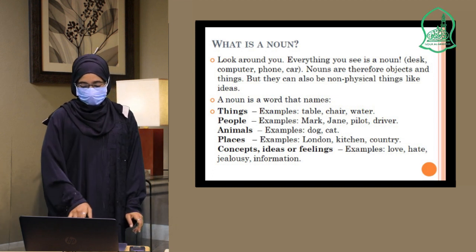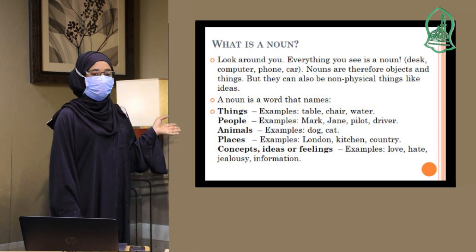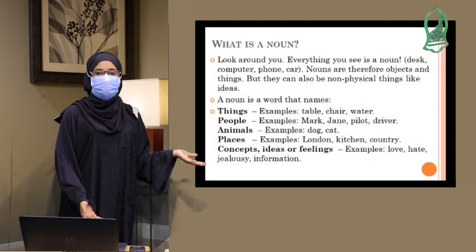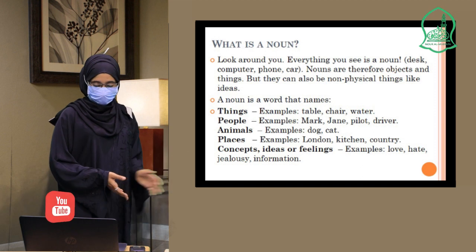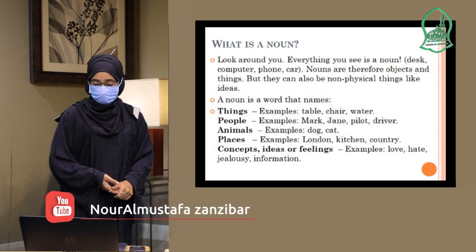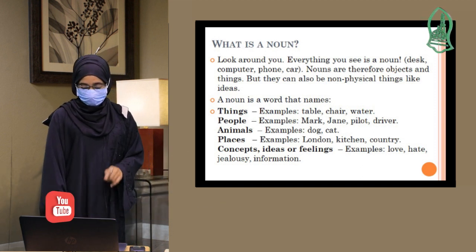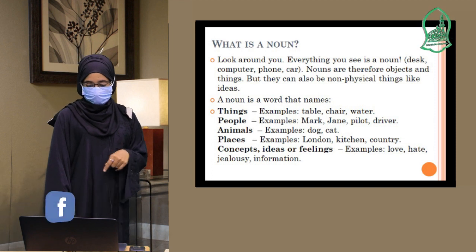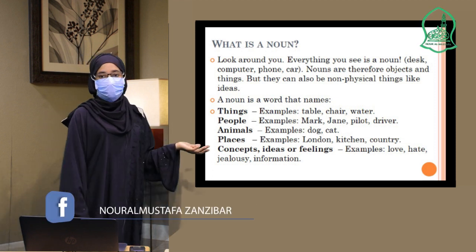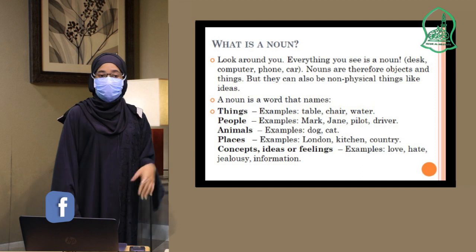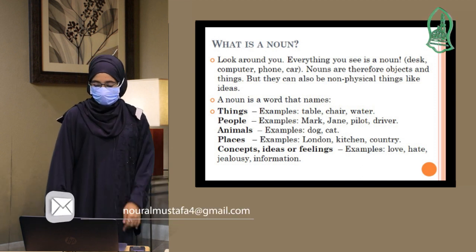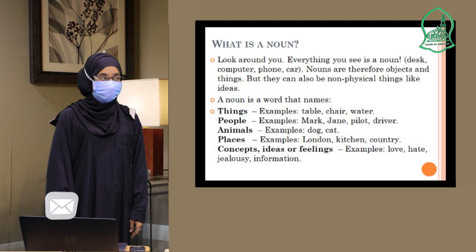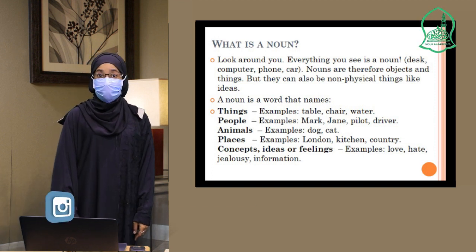A noun is also a word that means animals. We all know animals: dogs, cats, crocodiles, lions, tigers, they are all animals. And also a noun is a word that names places. London, kitchen, those are the names of places. And also a noun is a word that names concepts, ideas, or feelings.